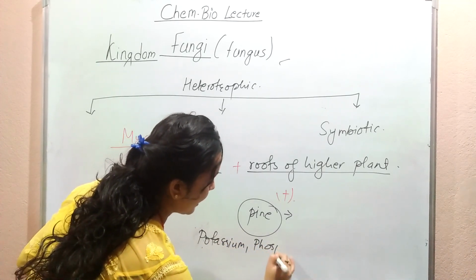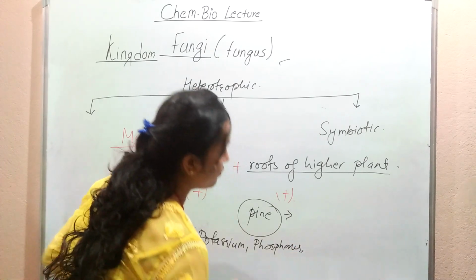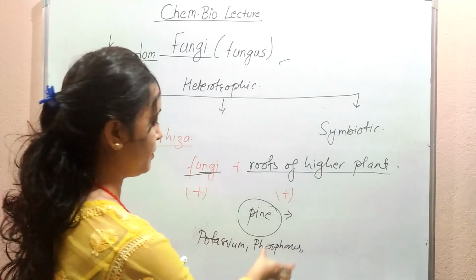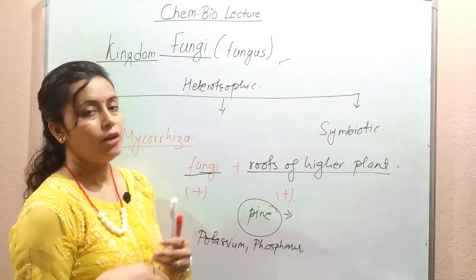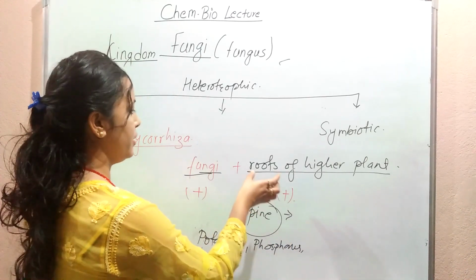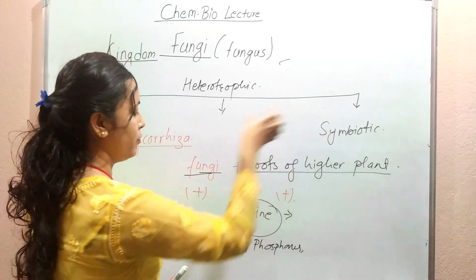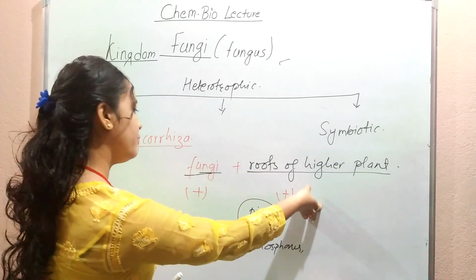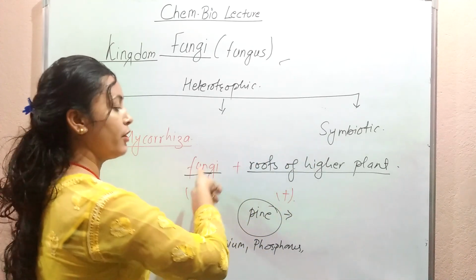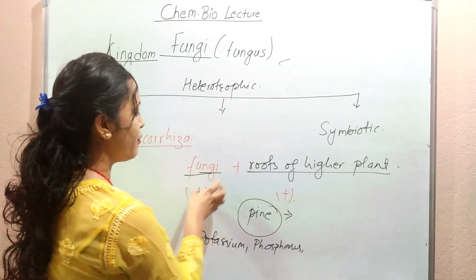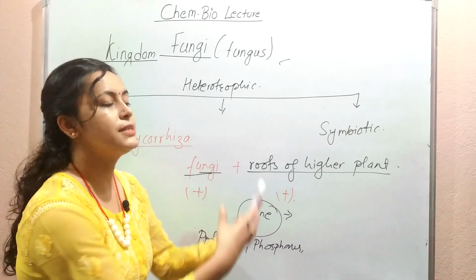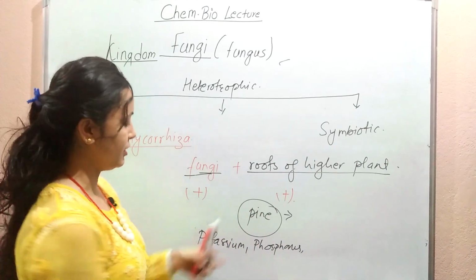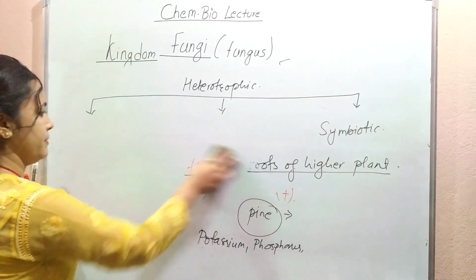It is found that the rate of transport of elements like potassium and phosphorus is almost triple in plants with the presence of fungi. So the fungi get food from the higher plants, and the fungi increase the efficiency of getting the necessary elements or nutrients.